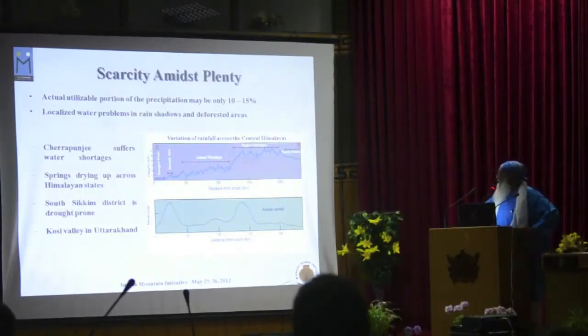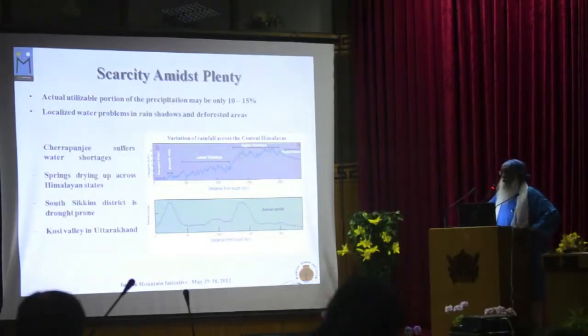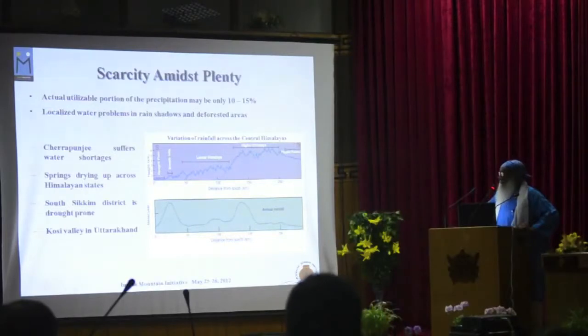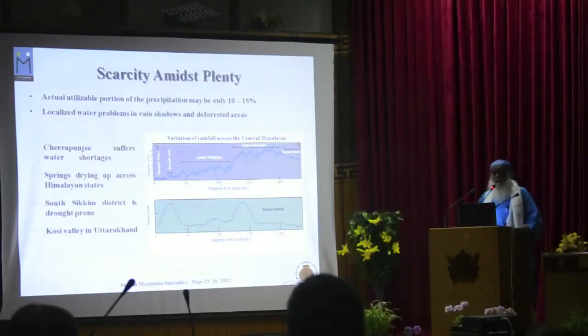And the figure on the right, you can see that between the Shivalik hills and the higher Himalayas are the lesser Himalayas, where most of our population lives. That's the middle Himalayas also. And you can see that the rainfall, which is in the lower graph, is between 30 to 40 inches a year, almost putting this area into a semi-arid region.